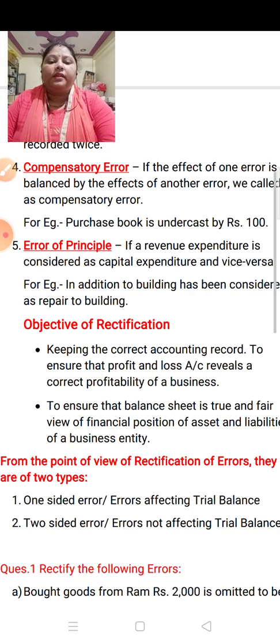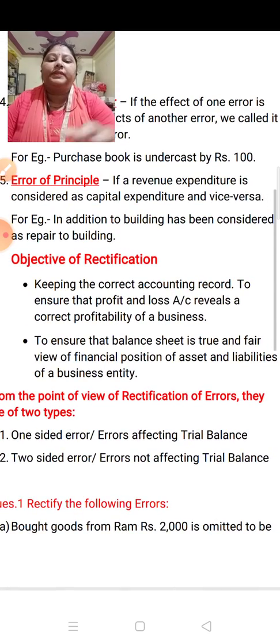The last one is error of principle. Error of principle is when a revenue expenditure is considered as capital expenditure and vice versa. For example, addition to building has been considered as repair to building.